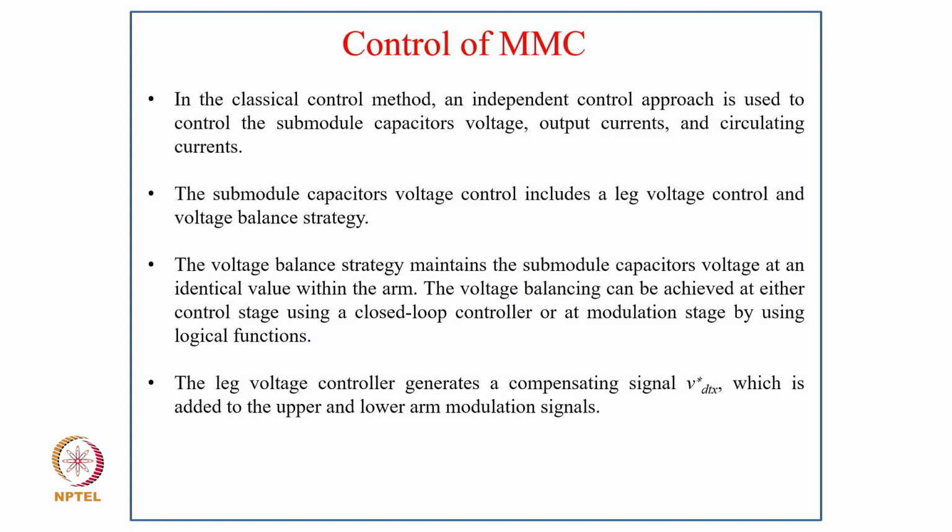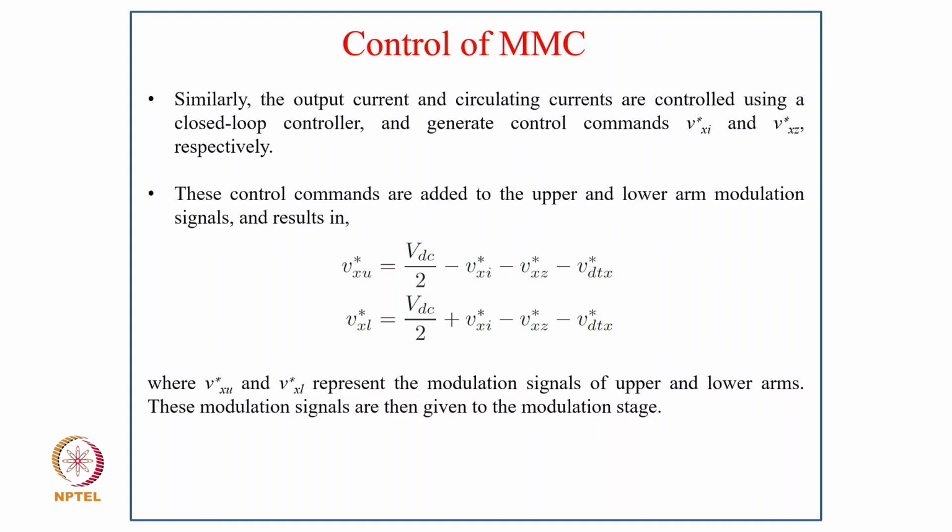The voltage balance strategy maintains the submodule capacitor voltages at an identical value within the arm. Voltage balancing can be achieved at the control stage using a closed loop controller, or at the modulation stage by using logical functions. The leg voltage controller generates a compensating signal VDTX, which is added to the upper and lower arm modulation signals.